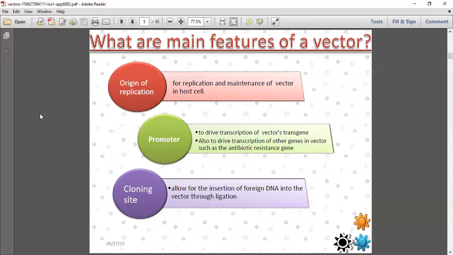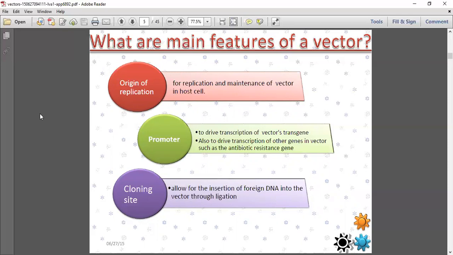If we are coming to the main features, the origin of replication is for replication and maintenance of the vector in the host cell. Then the promoter drives transcription of the vector's transgene, and also drives transcription of other genes in the vector such as the antibiotic resistant gene. So the promoter, what is it promoting? It is driving the vector transgene toward the antibiotic resistant gene, which will not be affected by the antibiotics, so they will become antibiotic resistant. First it is replicating in the host cell, next it is the promoter, that is antibiotic resistance.